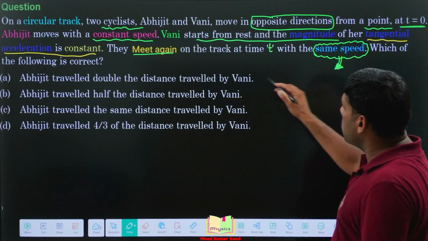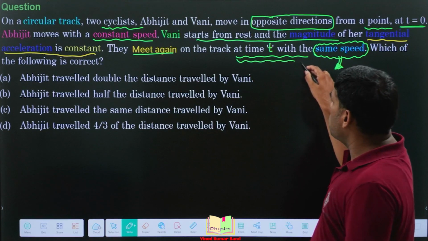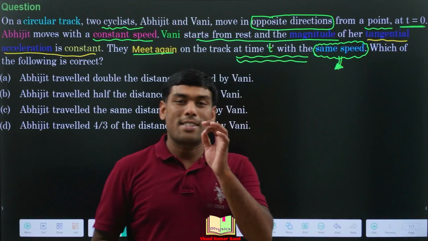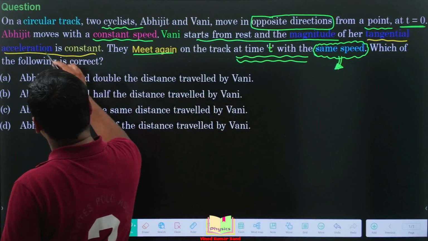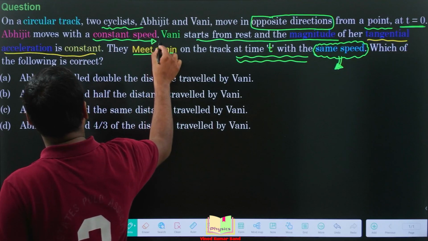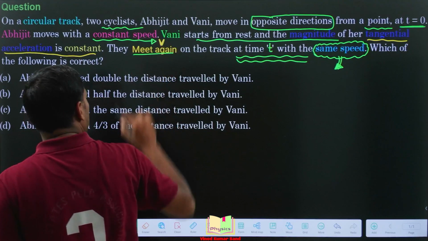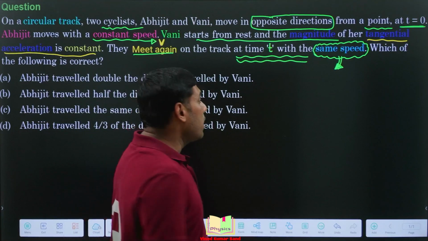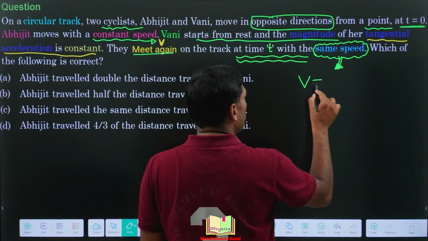They meet at time t, and when they meet they have the same speed. The question says Abhijit always has a constant speed. Let us consider this speed as v. The speed of Abhijit we consider as v. Since they are moving with the same speed, this is the speed of Abhijit, v.